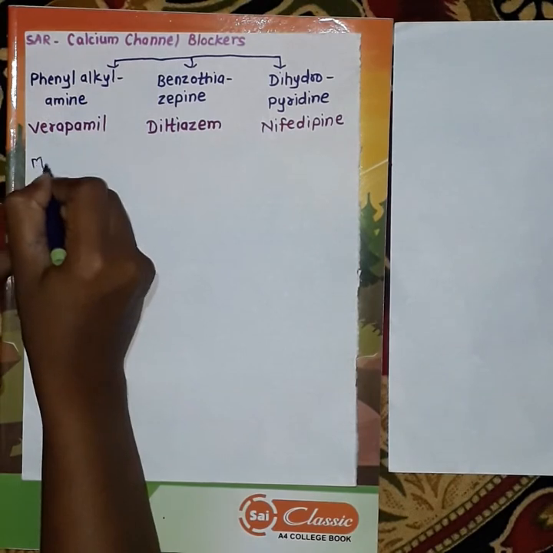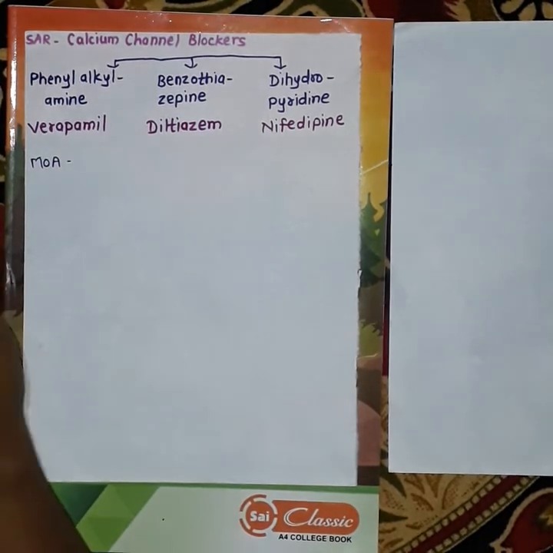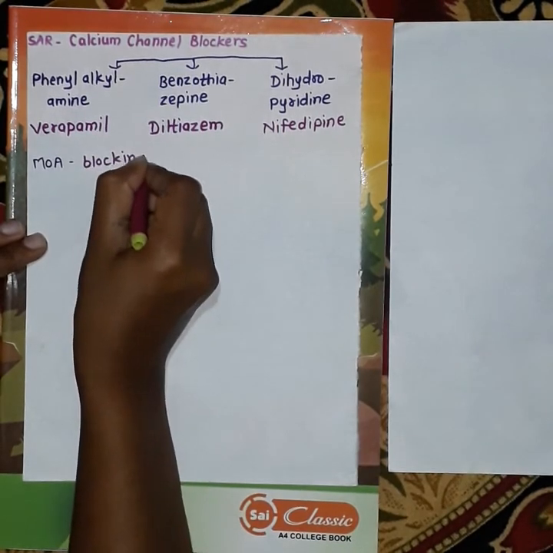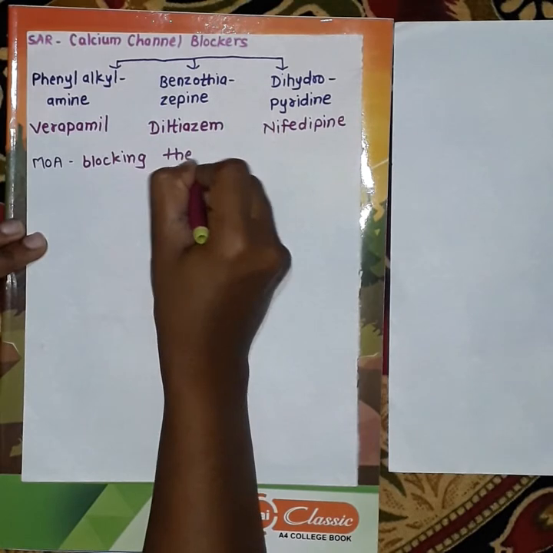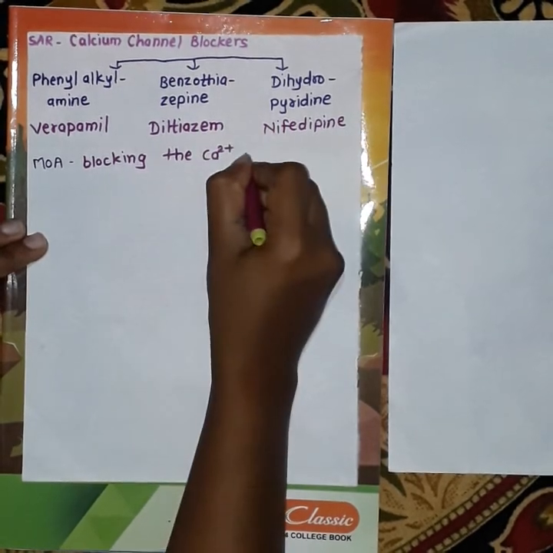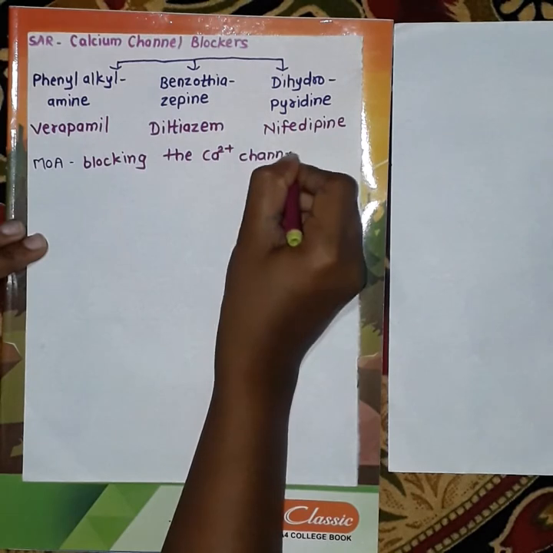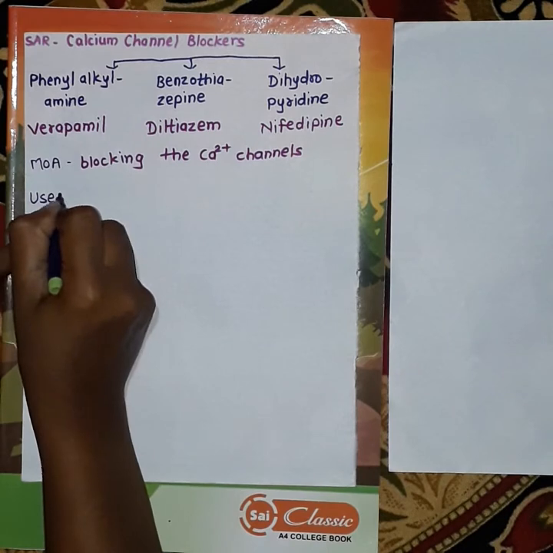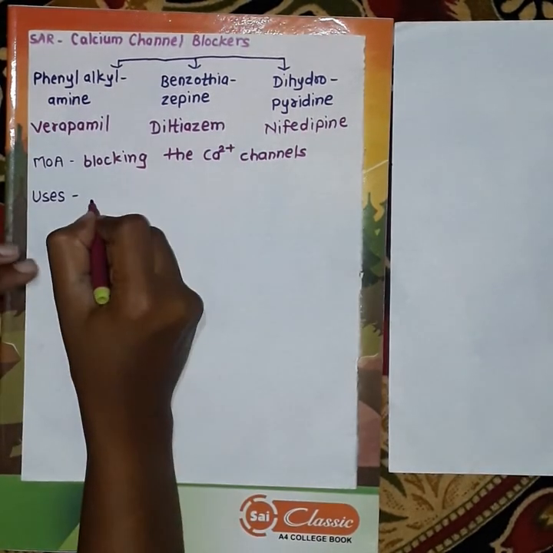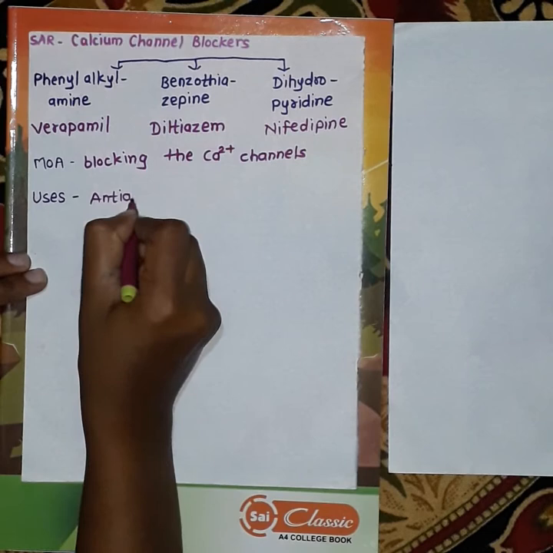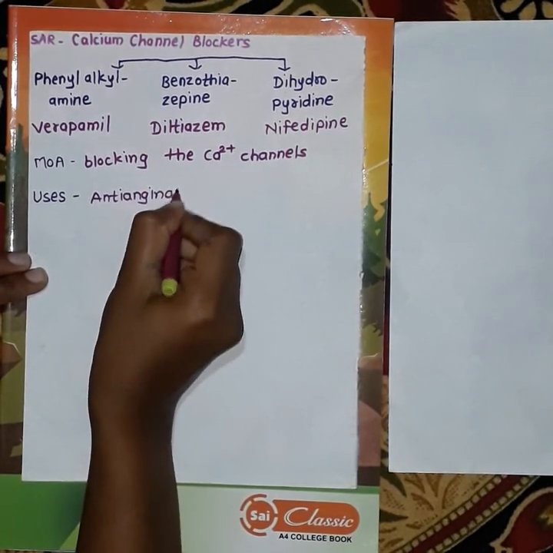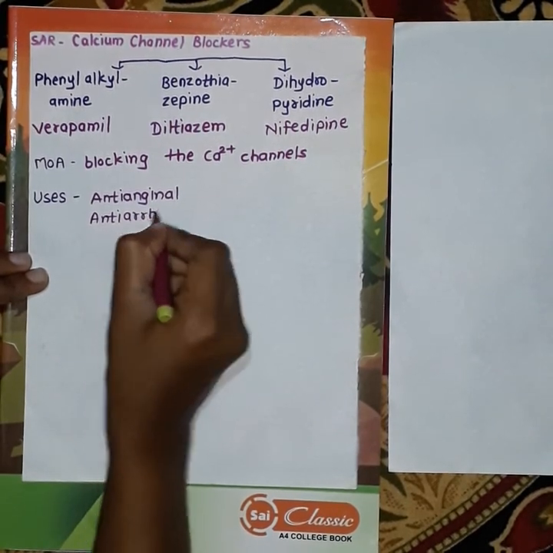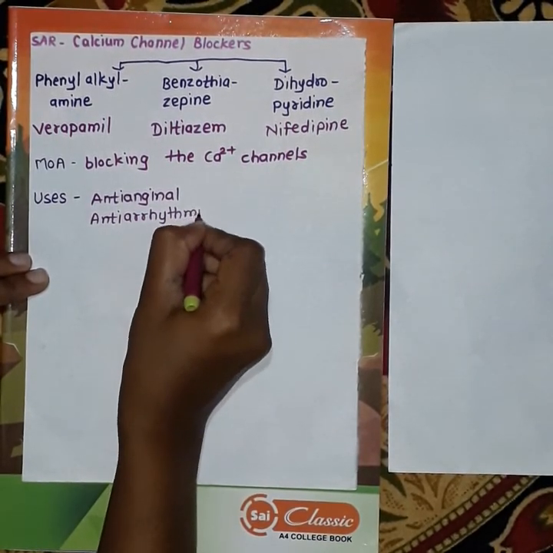Mechanism of action of all these drugs: they act by blocking the calcium channels. Then uses of these calcium channel blocking drugs: they can be used as anti-anginal, anti-arrhythmic and also anti-hypertensive.